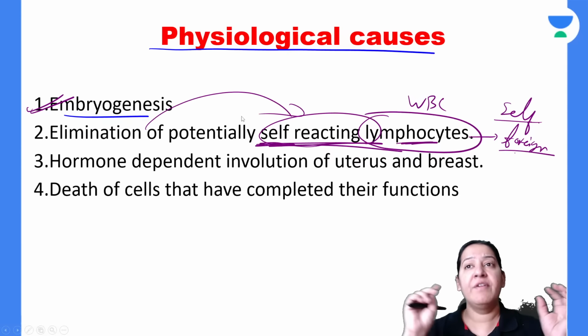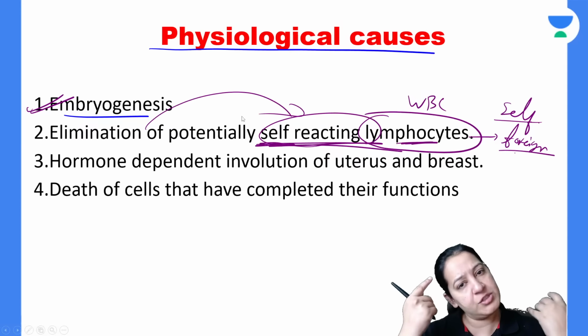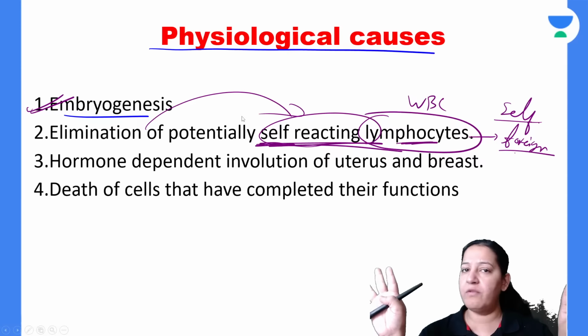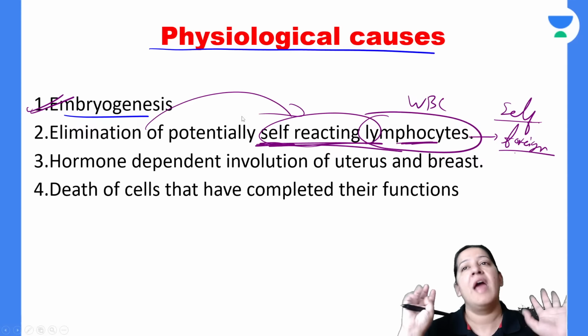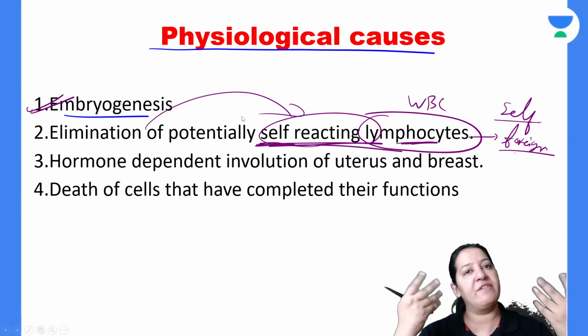Have you got it? We will give the signal to the lymphocyte that your function is already over in the body. We know no more we need you. So please commit suicide. And this lymphocyte, the abnormal lymphocyte, will commit suicide.